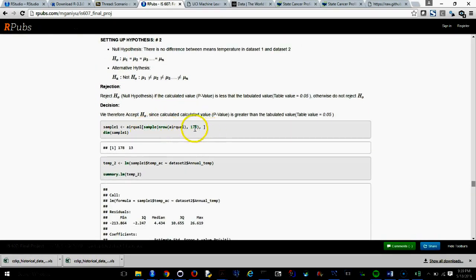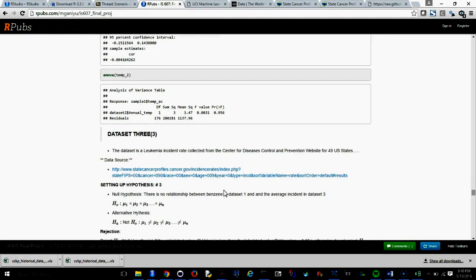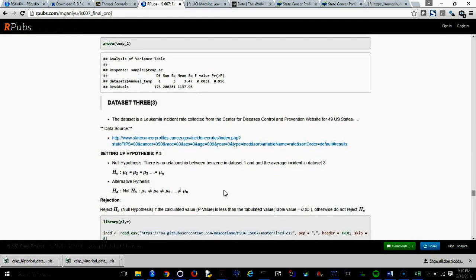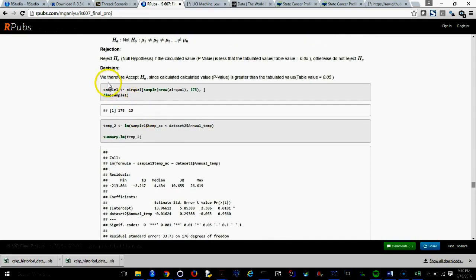So we sample out 178 observations, and then here we do a linear model of the temperature and the annual temperature. We're trying to see if there is any difference between the two temperatures, the first one and the second temperature. So here it was done. Okay, this is the decision. We therefore accept H naught since the tabulated p-value is greater than alpha.